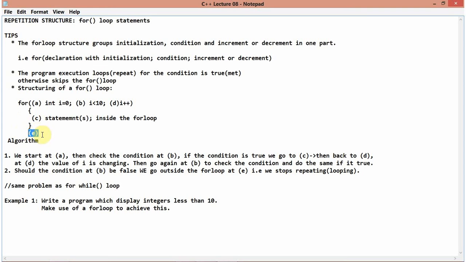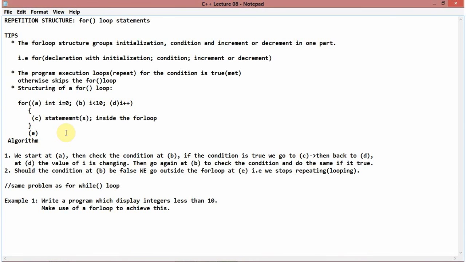And then I'm going to explain to you guys now. The first part, remember I said, is the declaration and initialization. The second part is the condition. Here I create my own condition. I say i should be less than 10. So this is my condition. Then I have c, which is just the statement inside the for loop. And after that statement, we have our third part, which is the increment. Remember I said it can be increment or decrement, so I chose it to be increment, which is d, and then we have e outside the for loop.